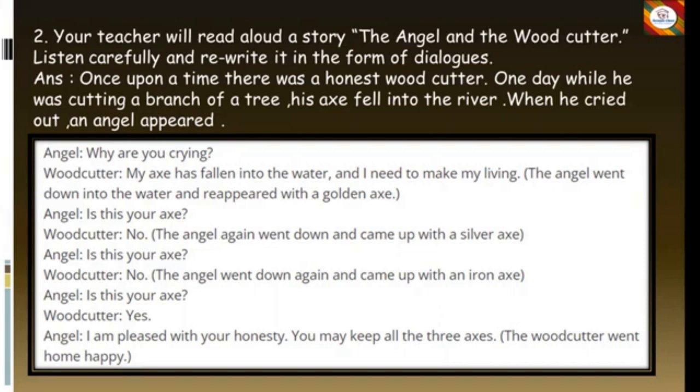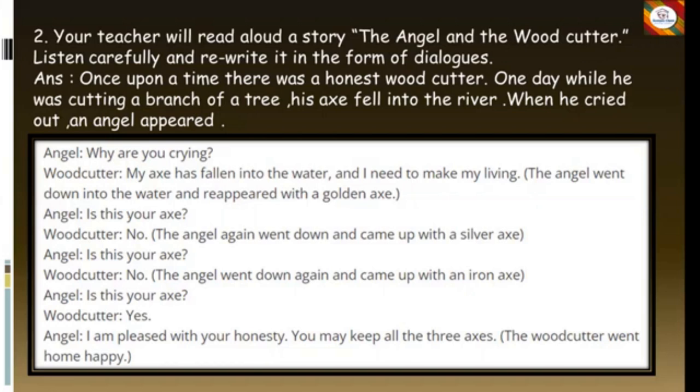Angel: Is this your axe? Woodcutter: No. The angel again went down and came up with an iron axe. Angel: Is this your axe? Woodcutter: Yes. Angel: I am pleased with your honesty. You may keep all the three axes. The woodcutter went home happy.